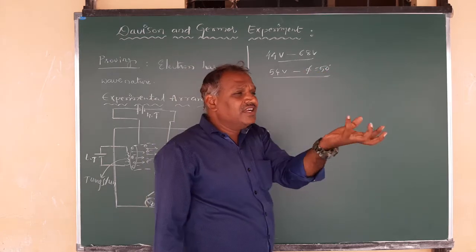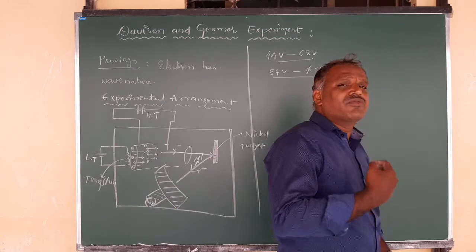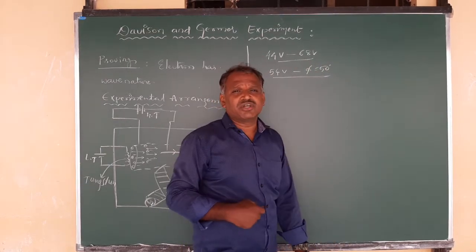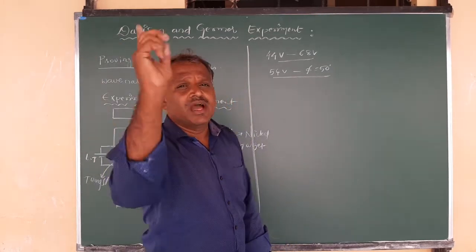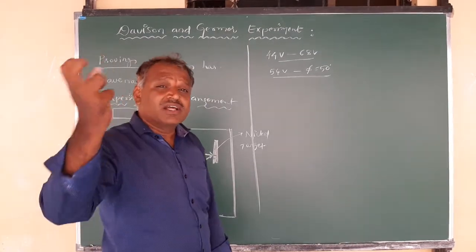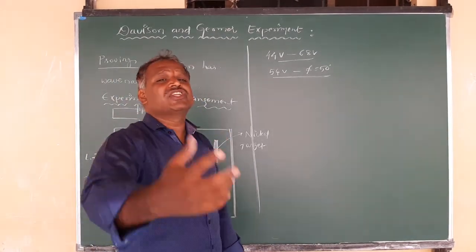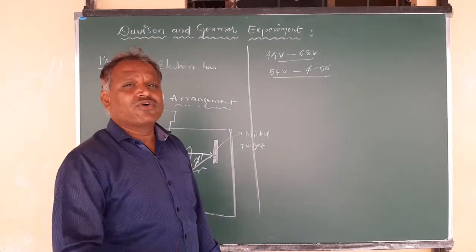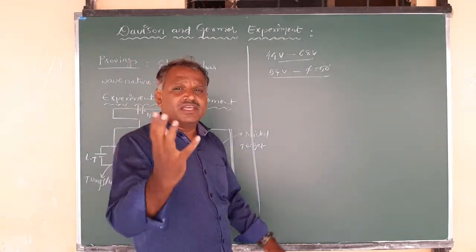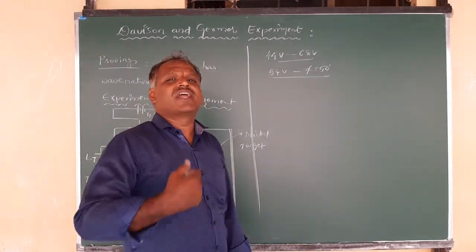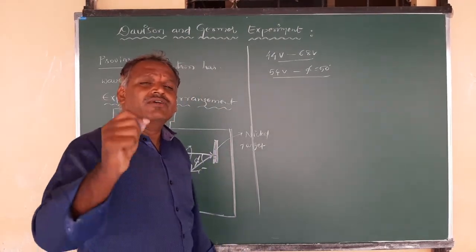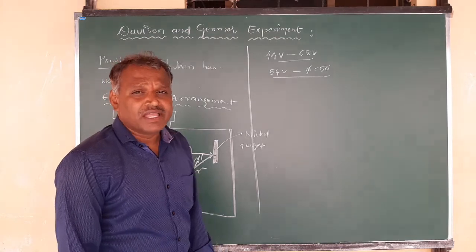At that angle, the intensity of electrons moving with a scattering angle of 50 degrees is very high, and the collector absorbs all those electrons, and more deflection can be observed in the galvanometer. So the galvanometer shows that the deflection is high at what potential is applied for those electrons: at 54 volts of potential with a scattering angle of 50 degrees. There you can observe that the intensity of scattered electrons is more. How can you observe that? It is observed from the deflection seen in the galvanometer.